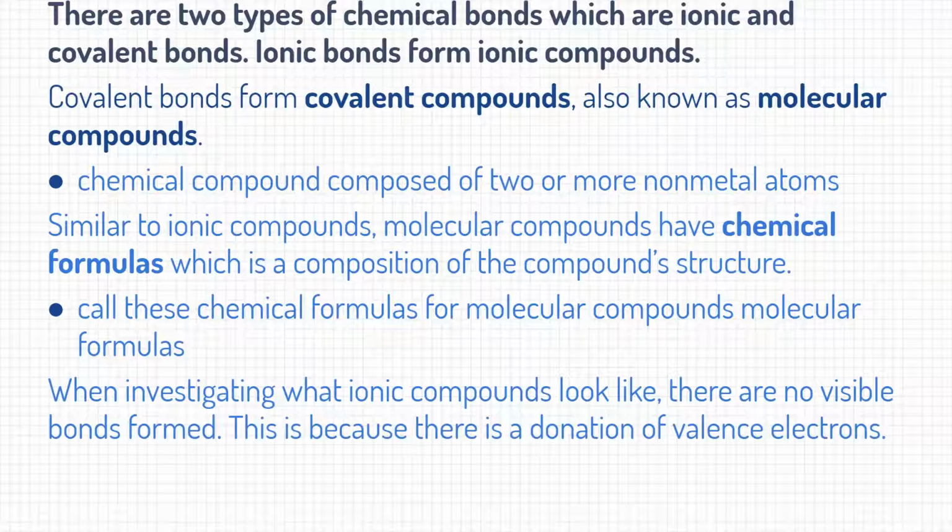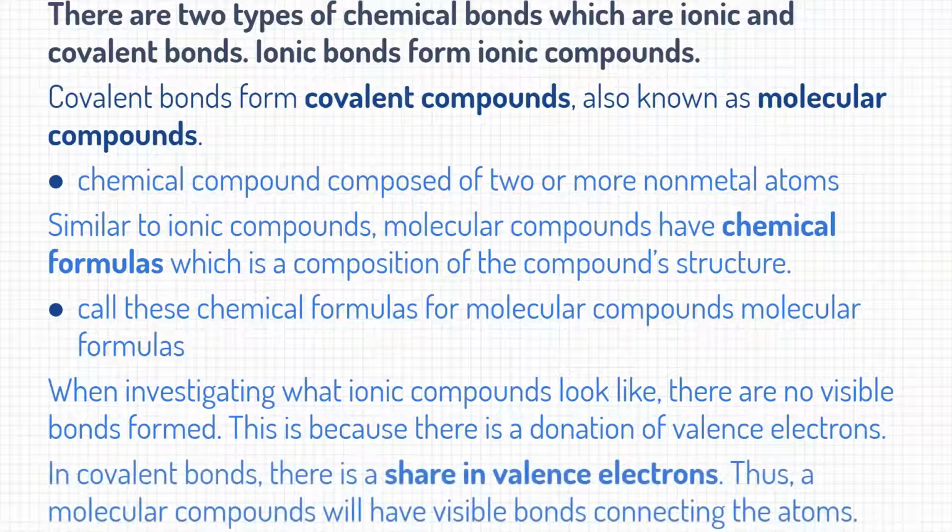When investigating what ionic compounds look like, there were no visible bonds formed. Remember, there was a donation of valence electrons. We moved those valence electrons to another atom, and then those two atoms became ions with charges. Well, in covalent bonds and covalent compounds, there is a sharing of valence electrons. Thus, a molecular compound will have visible bonds connecting the atoms this time, and you'll be able to see those when you start drawing these structures.